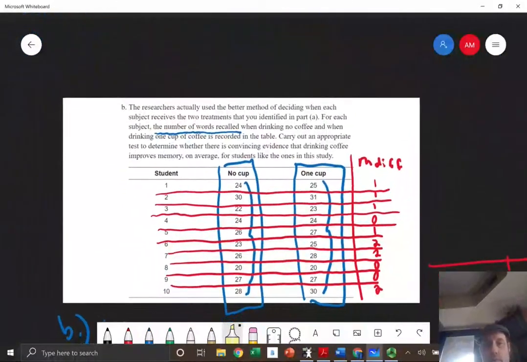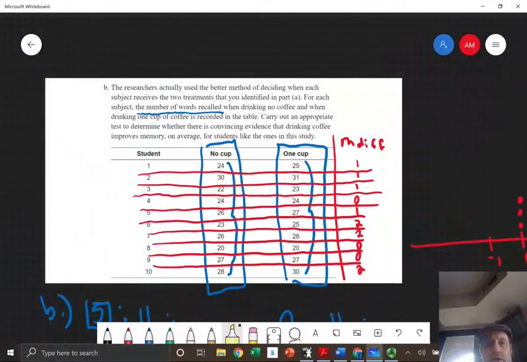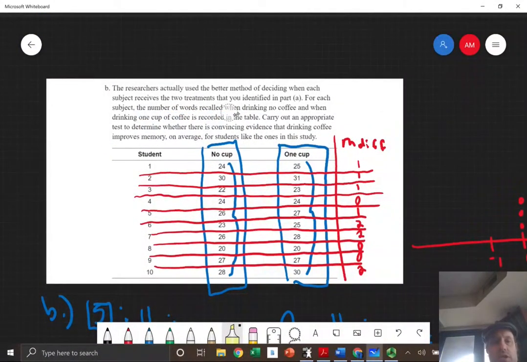Okay, let's go to part B. The researchers actually used the better method of deciding which subject receives the 2 treatments that you identified in part A. For each subject, the number of words recalled when drinking no coffee and when drinking 1 coffee is recorded in the table. So we have this table right here, and we're checking how many words were recalled from this test that we're giving, right? When we flash the words on the screen. We're carrying out an appropriate test to determine whether there's convincing evidence that drinking coffee improves memory on average for students like ones in this study.